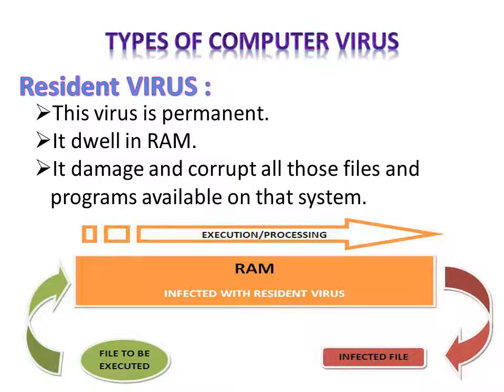The next topic is types of computer virus. First type is resident virus. This virus is permanent. It dwells in RAM. It damages and corrupts all those files and programs available on that system. You can see in the chart, RAM is infected with virus. When a file is loaded into the RAM, that file will also be infected.